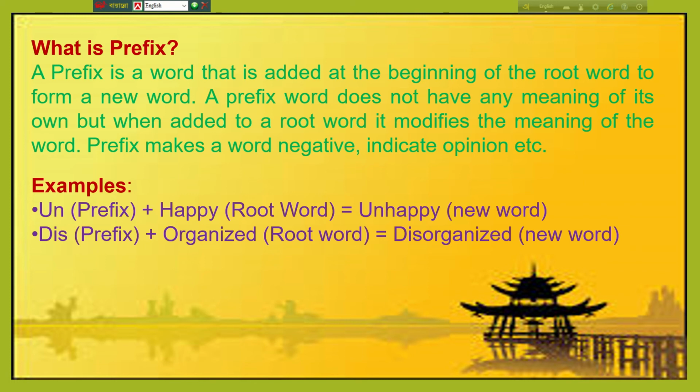Here, the root word is happy. When we add a prefix at the beginning of the word, it will be unhappy. That means a new word, and it's also the opposite of the root word: happy, unhappy. Let's see the next one. When we add a prefix to the root word organized, it will be disorganized, which creates a new word. In such a way, a prefix works to create a new word. I think you are clear about prefix.